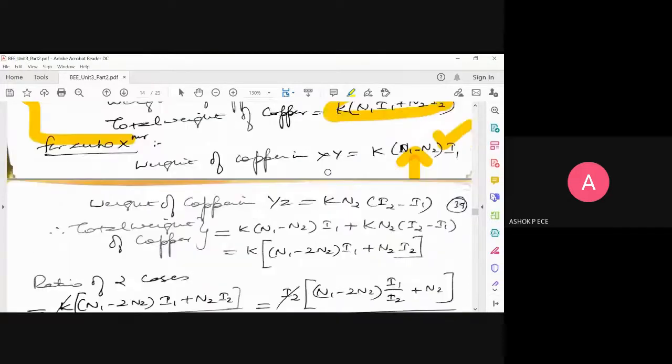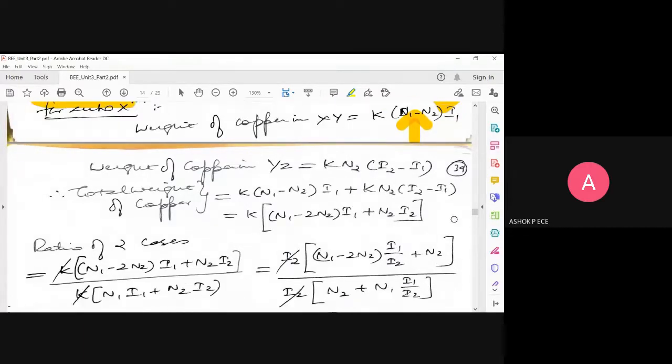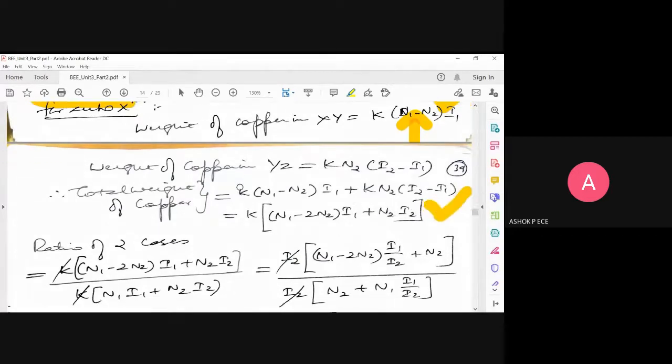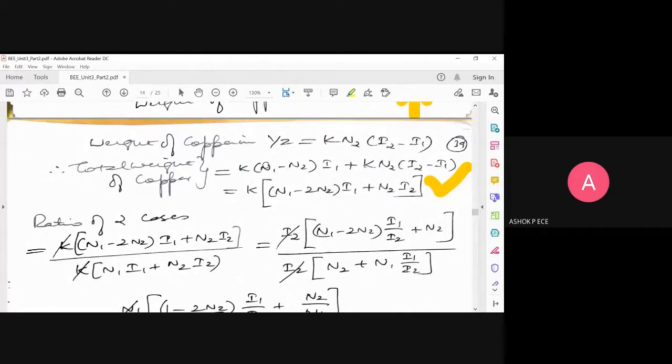Now add both. So add both K into N1 minus N2 into I1 plus K into N2 into I2 minus I1. So take K as common. No other terms can be made common. So if you simplify, you get K into N1 minus 2 N2 into I1 plus N2 into I2. Simplification, I will leave it to you because it is just simple. Taking K outside, expand all the terms and then group it into I1 and I2. That's all. That's what I have done.